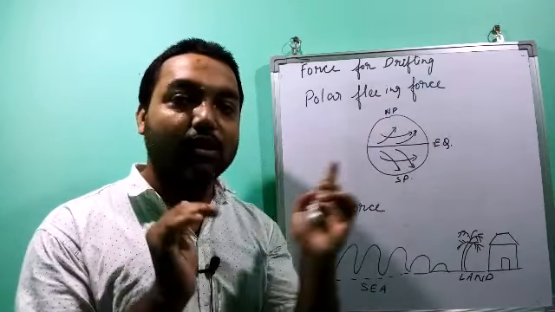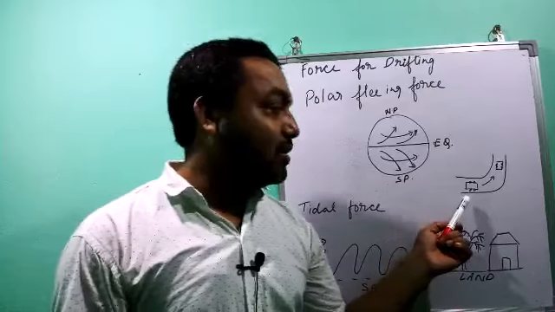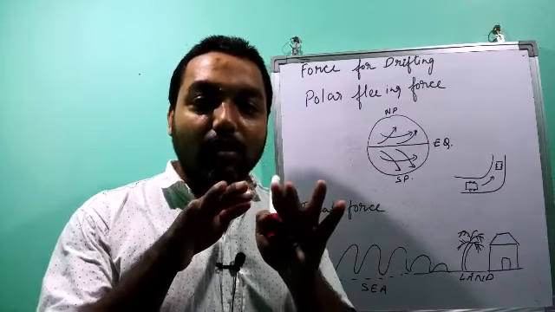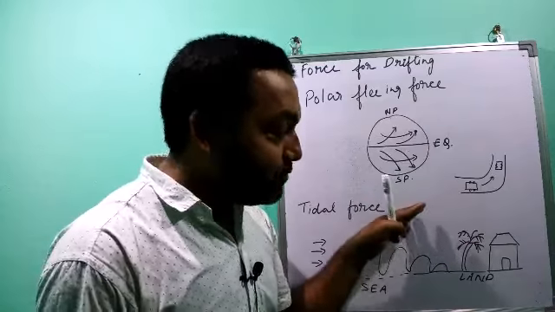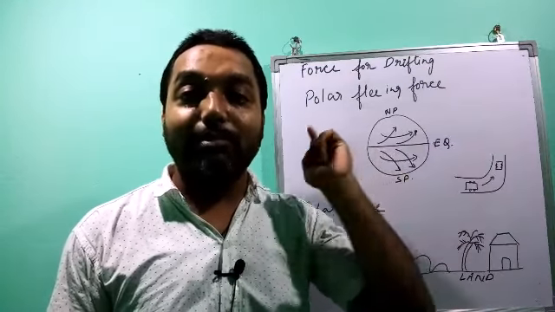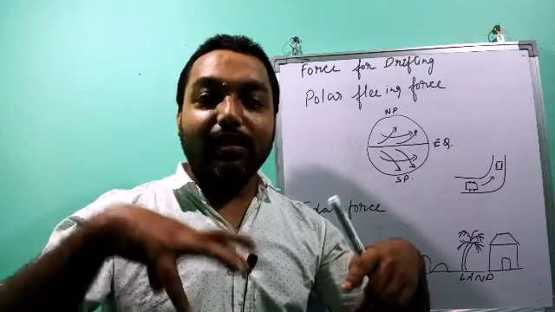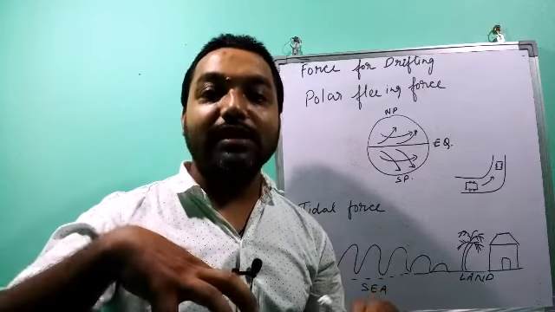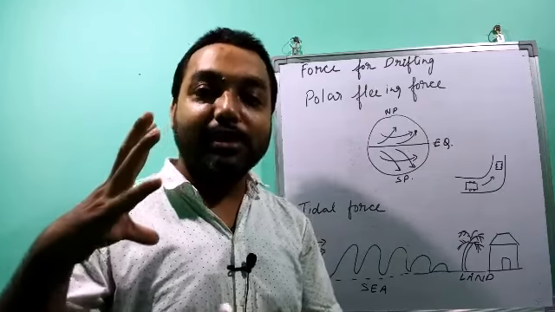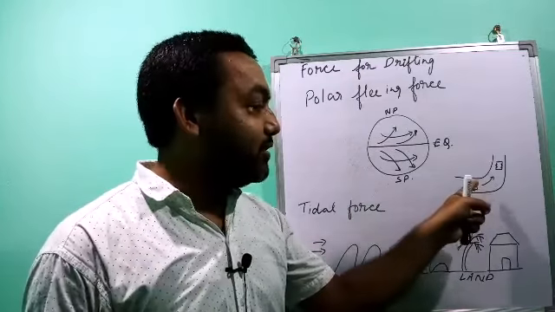In this example, this is a bus that is moving from here to this side. There is almost a 90-degree turn. In that turn, if the driver doesn't apply the brake and doesn't slow down the bus, but takes the 90-degree turn at full speed, then obviously there will be a pressure exerted on the passengers sitting inside the bus, and they will tend to be thrown out from where that pressure has been exerted.